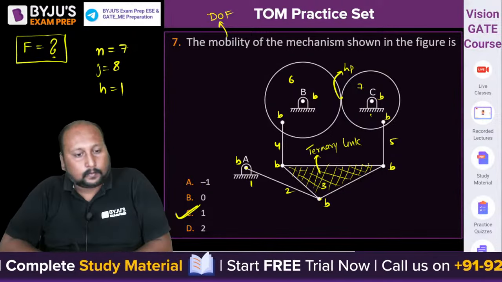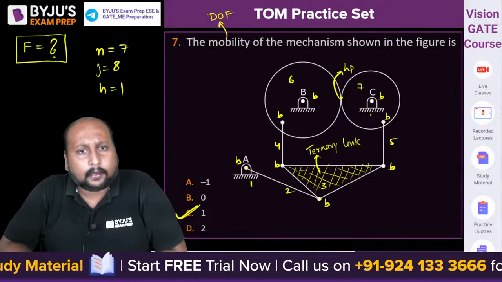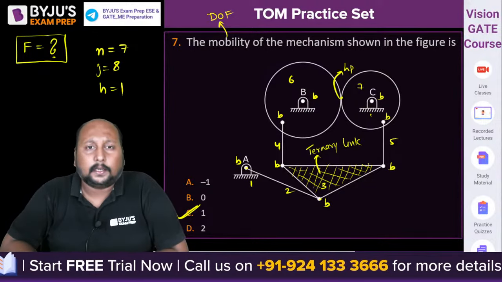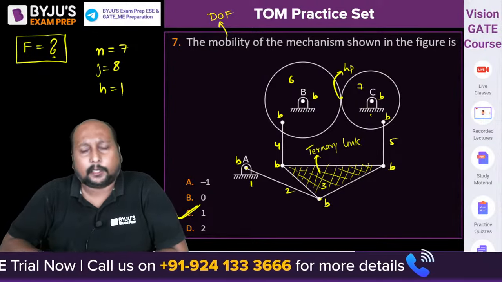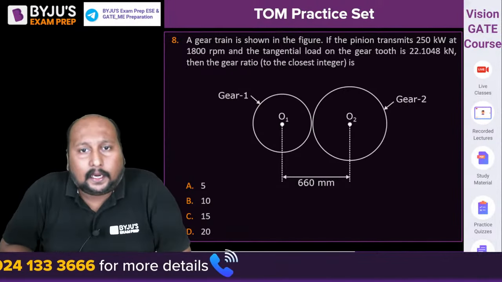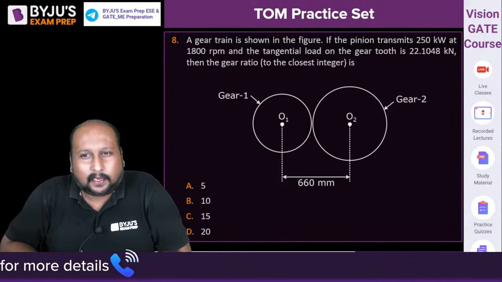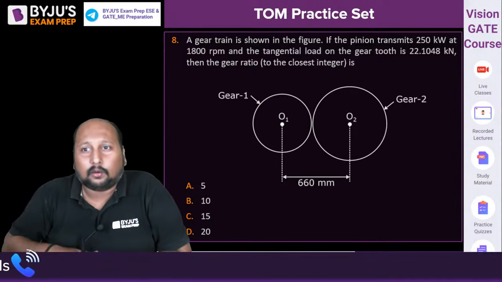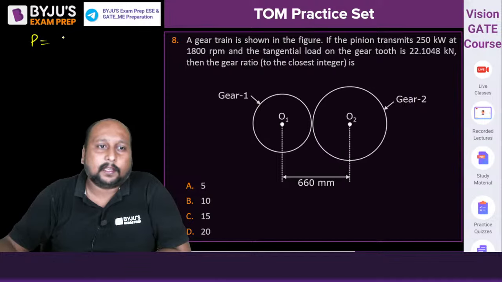Is it clear? Done. Let's proceed to the next question. Question number 8 on the screen. Easy one. A gear train is shown in the figure. If the pinion transmits 250 kilowatt, power is given as 250 kilowatt.